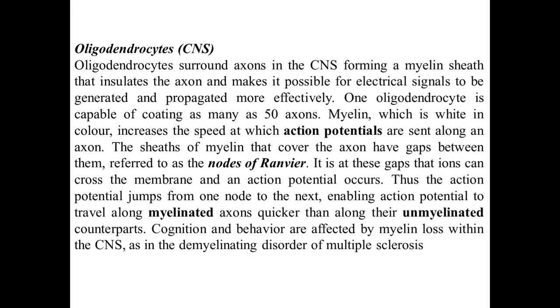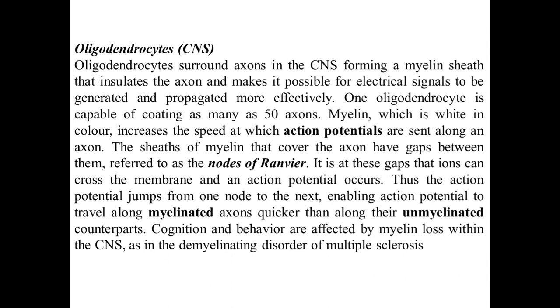Then there is another type, the oligodendrocyte, that is also found in the CNS. Oligodendrocytes surround axons in the CNS and form a myelin sheath, which I already discussed in the diagram, that insulates the axon and makes it possible for the electrical signal to be generated and propagated more effectively.